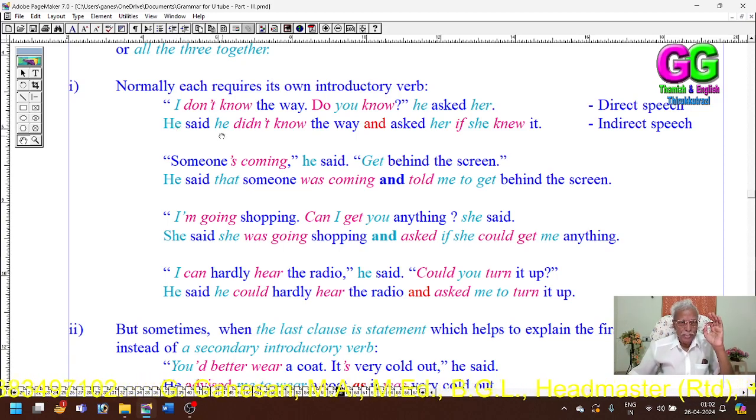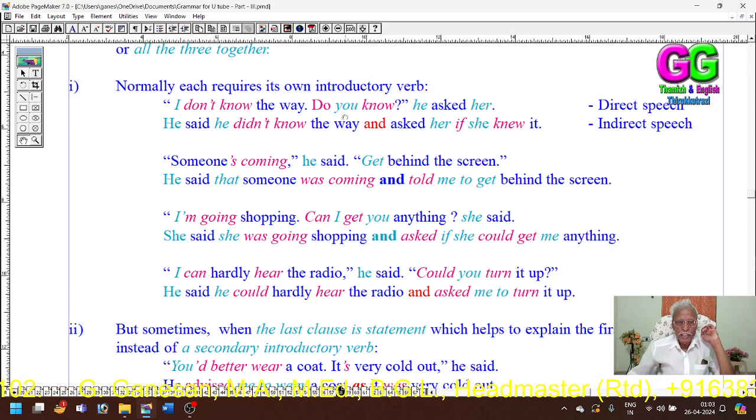See, when both the subjects are the same, we can drop the conjunction. If we use it, no problem. Here I have used he, so I haven't used the conjunction. If we use that, that also is not a mistake.